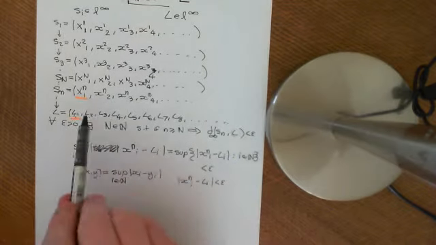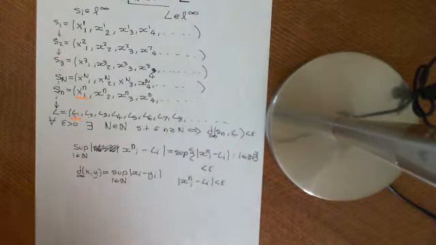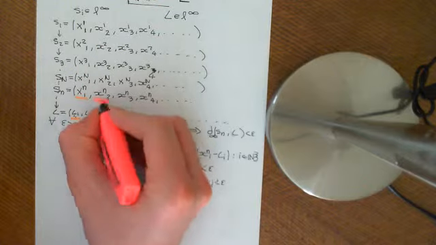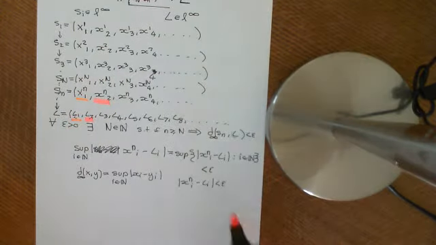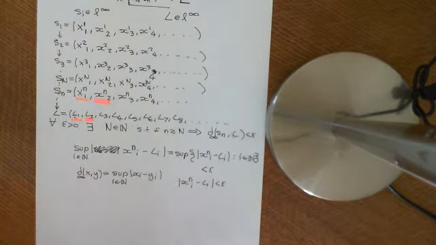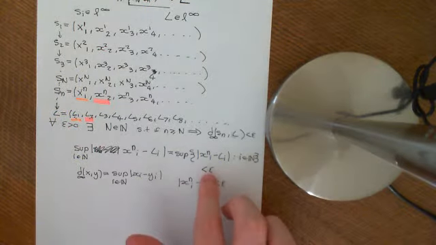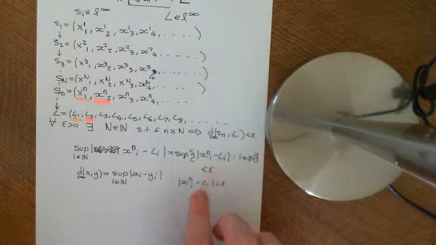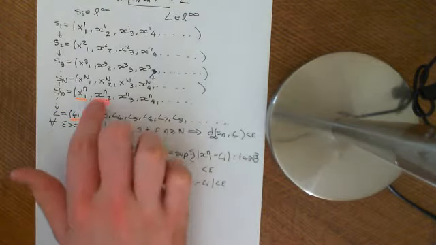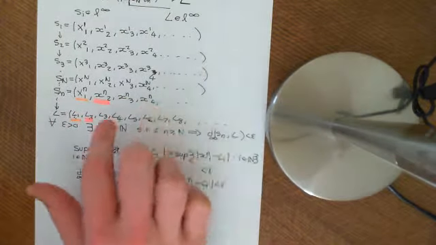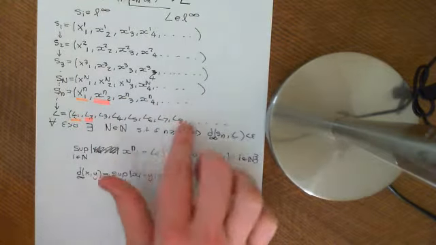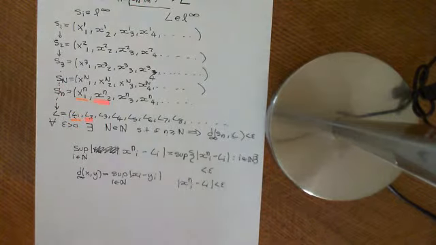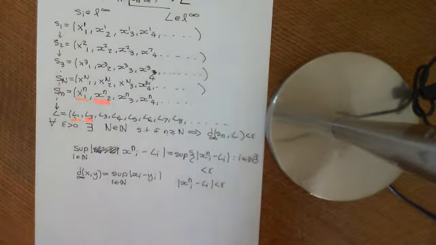If I take xn2 and subtract it from L2, take the modulus of that, put it into the set, and go along every single term and take the supremum of that set, it is less than epsilon. So that implies that every element of the set is less than epsilon. For every term of this sequence Sn, subtract its corresponding term in this sequence L, if I take the modulus of that difference, that has to be less than epsilon.